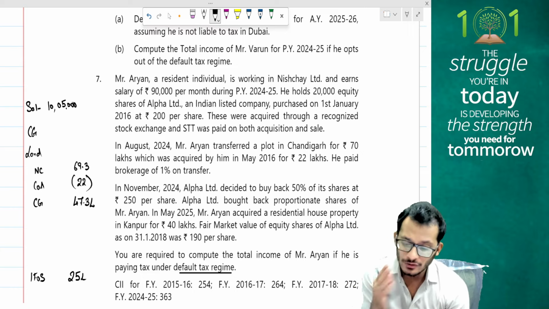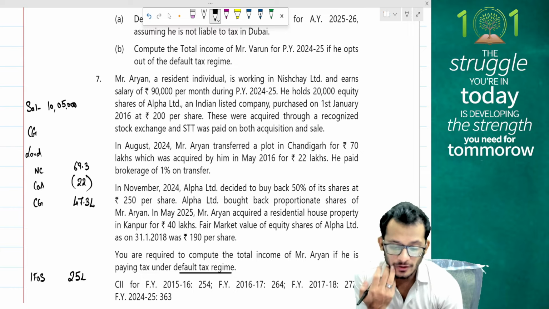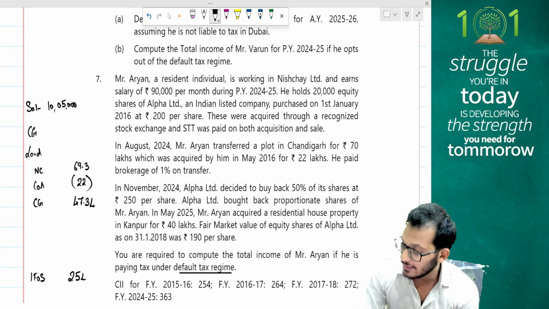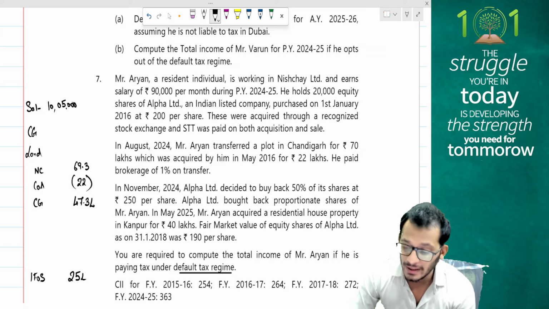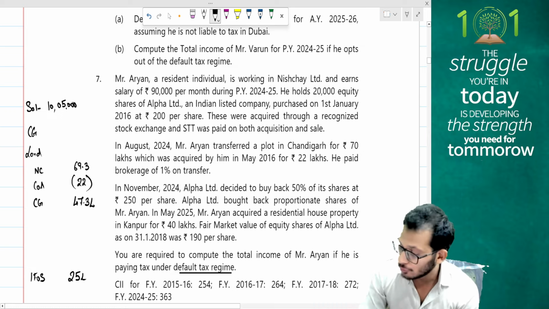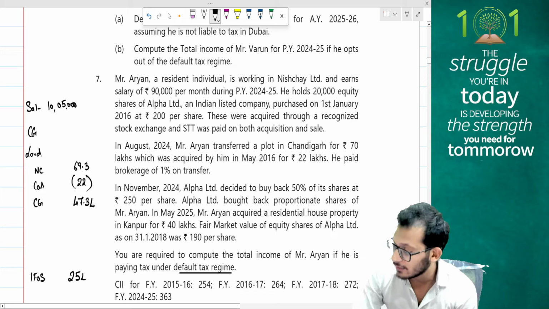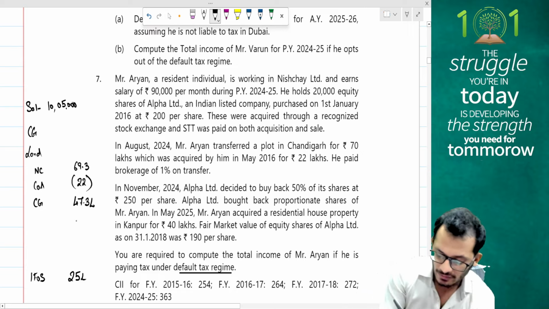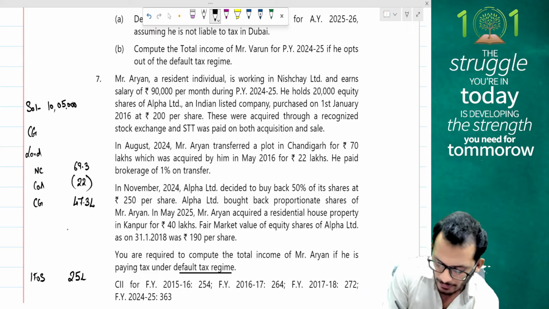But on the shares bought back, I am eligible for cost of acquisition as a capital loss. So how much do I have? I have 10,000 shares which are being bought back. 10,000 into 200 rupees per share is what the cost is, and therefore 20 lakh rupees. This 20 lakh rupees can be treated as a long-term capital loss.